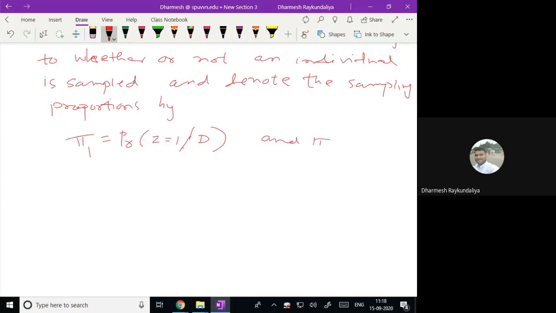And pi 0 is the probability that Z is equal to 1 given D bar. D bar means a person who is not having the disease. So pi 1 means a person selected in the sample is suffering from the disease. Pi 0 is the probability of a person who is selected in the sample but does not suffer from any disease.